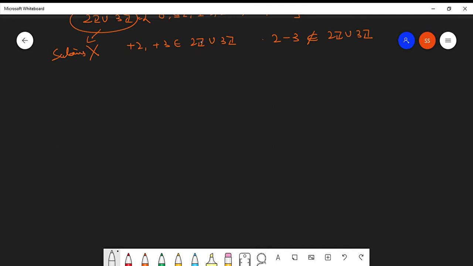Now for subrings, which are the basic theorems?